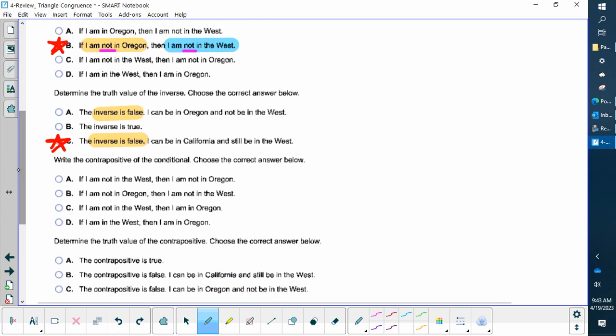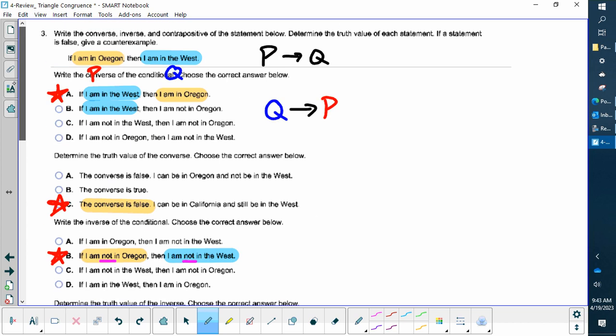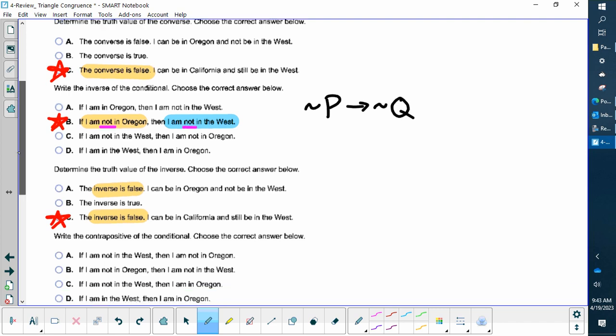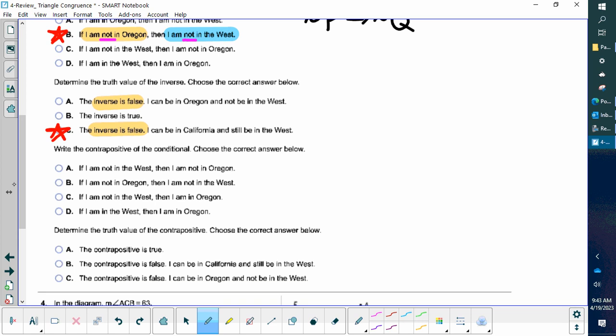Okay, so write the contrapositive to this. So we did, the first one was if P then Q. Okay, the second one is if Q then P. The third one here, inverse, is where I negated this. I'm going to put a little tilde. So negation. So if not P, then not Q. And then the last one, the contrapositive, is where I negate and flip. So not Q, then not P.